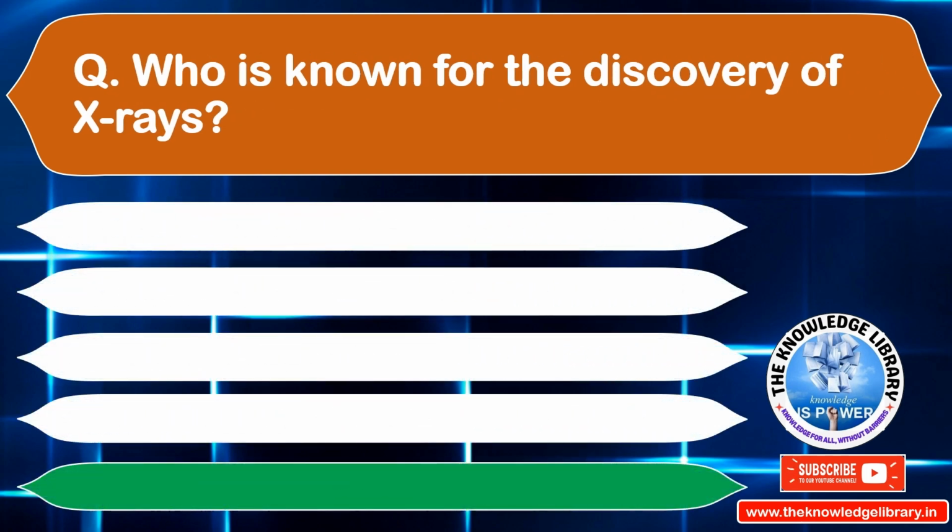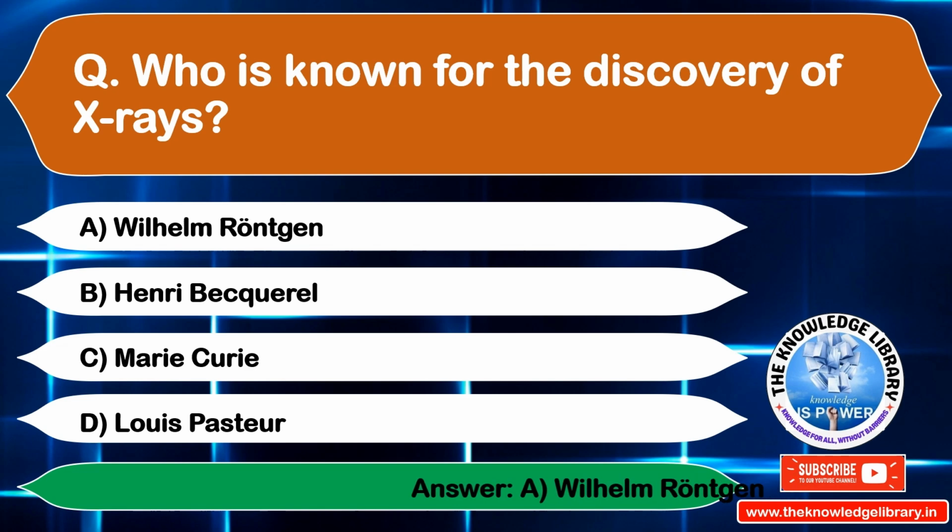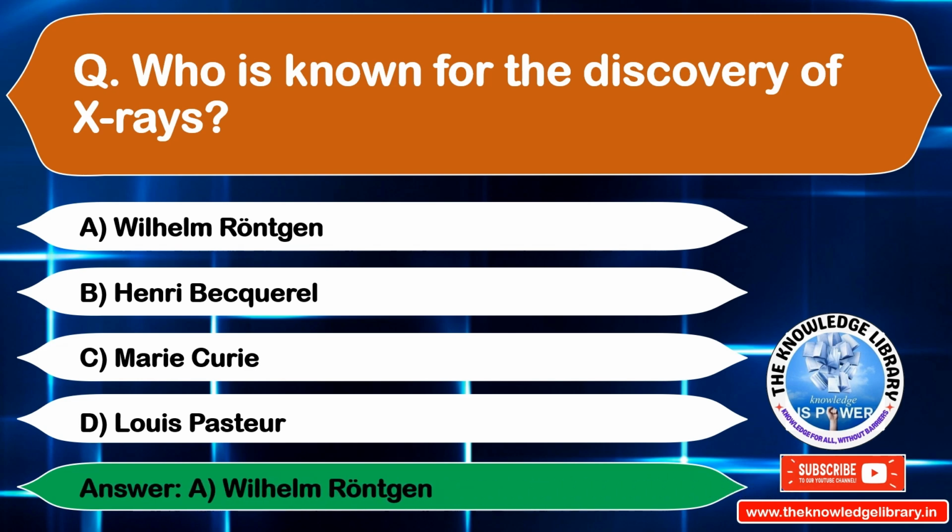Who is known for the discovery of X-rays? Option A, Wilhelm Röntgen. Option B, Henry Becquerel. Option C, Marie Curie. Option D, Louis Pasteur. The correct answer is option A, Wilhelm Röntgen. Moving to the next question.